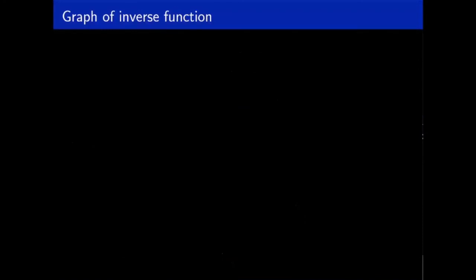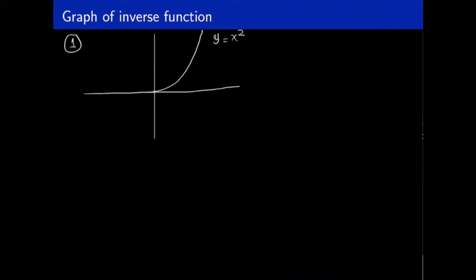Next, briefly, we're going to talk about the graph of the function and its inverse. Is there any relation between them? So my first example of the graph: what if I have a graph of the function y is equal to x squared? We know that if I calculate the inverse of that function, f inverse is going to be the square root of x. And the inverse of this function is this. Therefore, the graph of that function is going to be something like that.